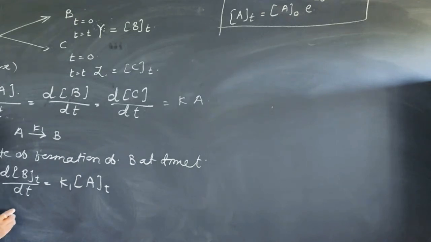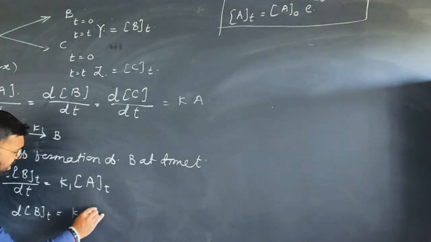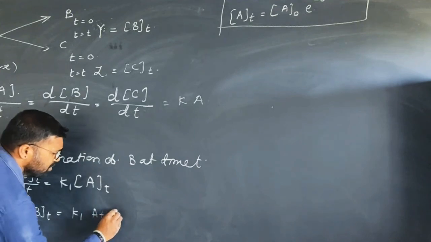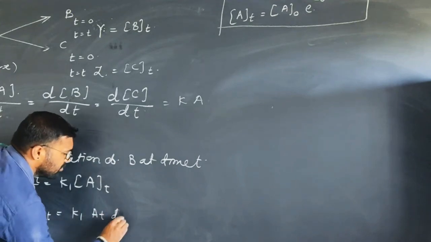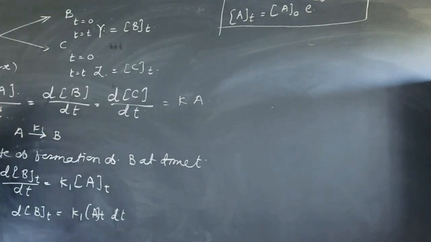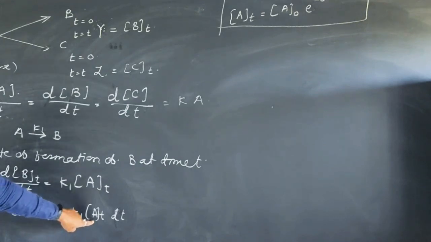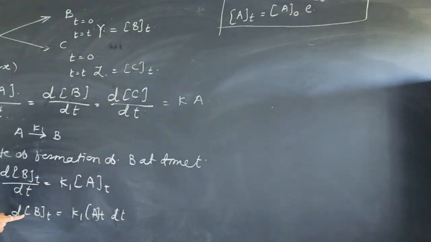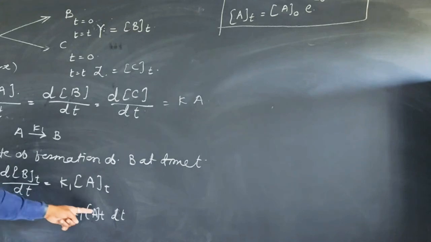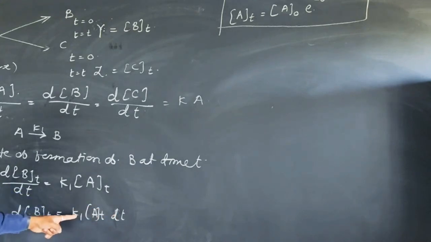Okay, therefore I can write here dBt is equal to K1 into At into dt, right, K1 into At into dt. From the previous equation we have the value of At there. dBt is nothing but your y, this is dt, At and K1.